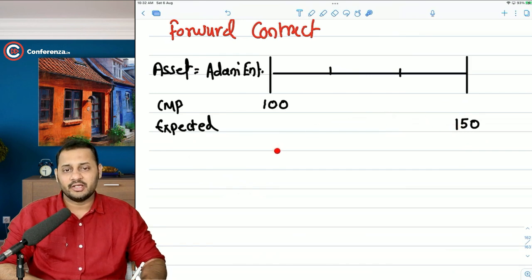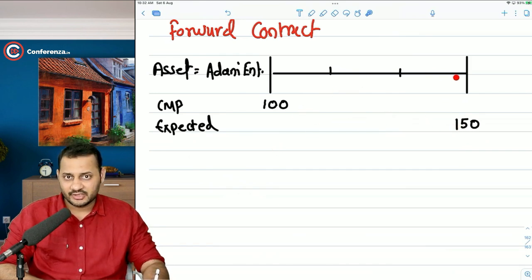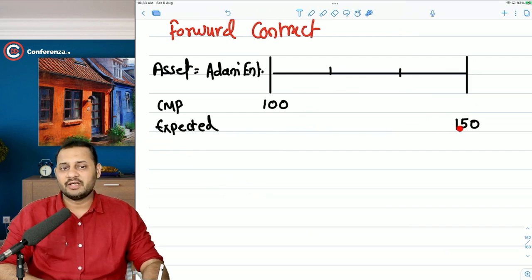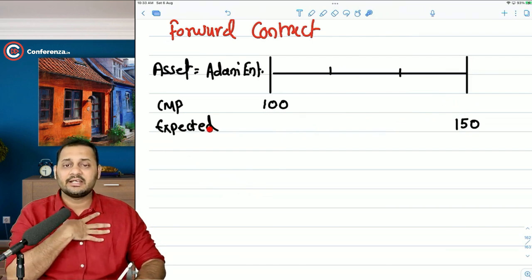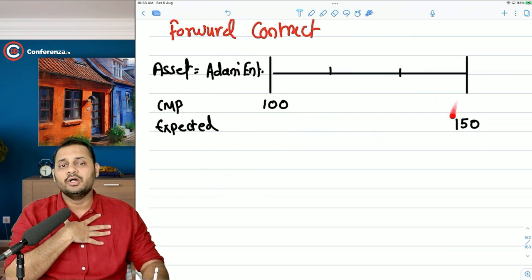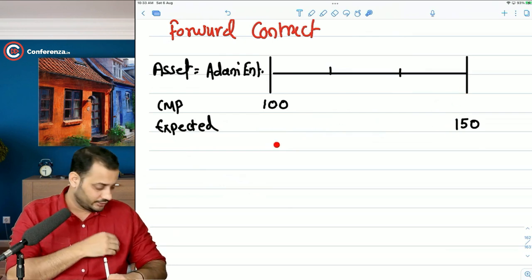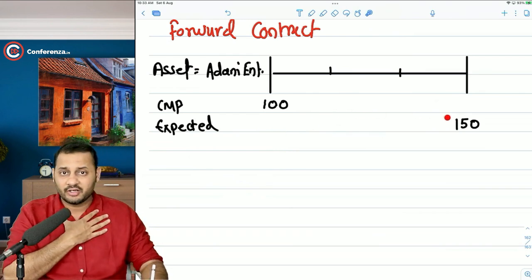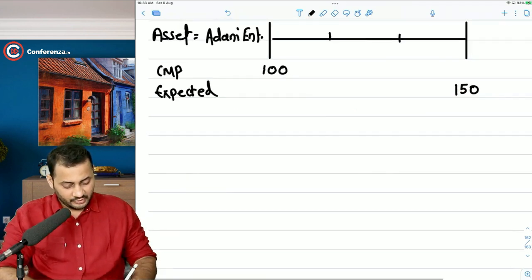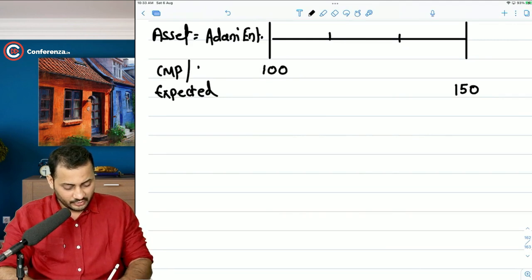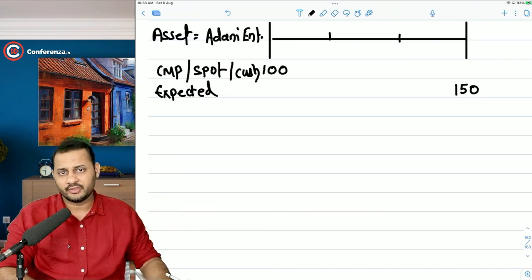What we can do today so that we can buy the stocks after 3 months at a lower price than 150? Is it possible? Because this 150 is not the actual price of the stock. This is just the expected price by us. We are expecting that after 3 months the price will go to 150 rupees, and we want to do something today itself so that we can secure ourselves and we can buy the stock at lesser price than 150. So what is going to happen? Now, this is a spot market price, or you can say cash market price.